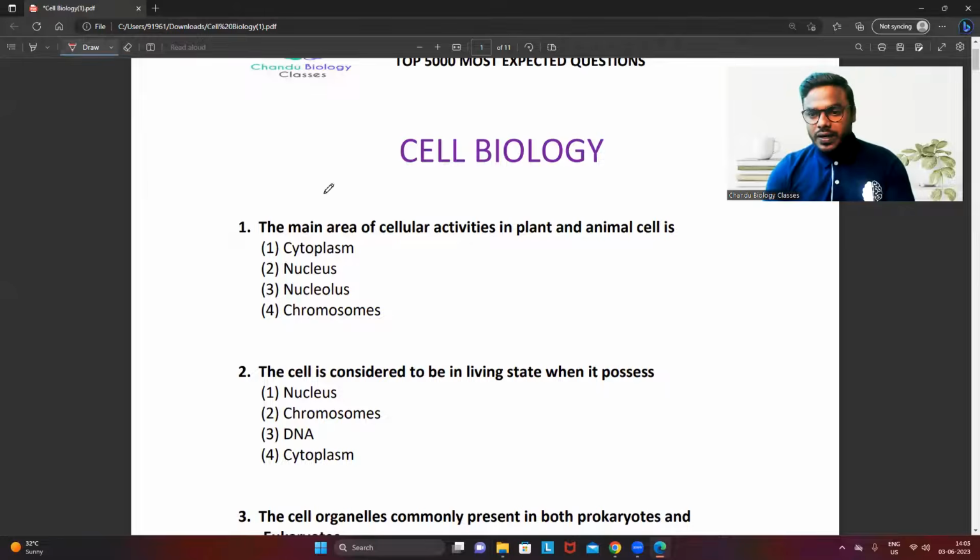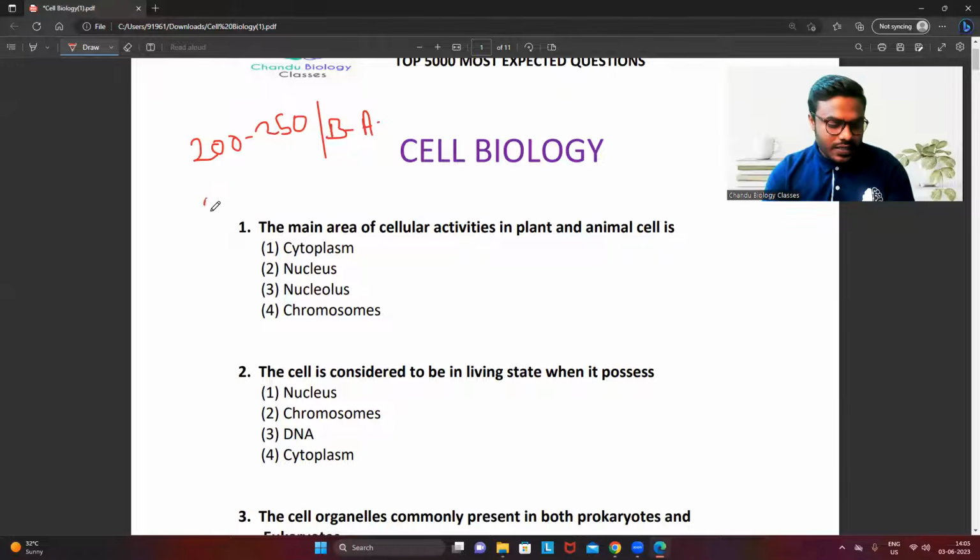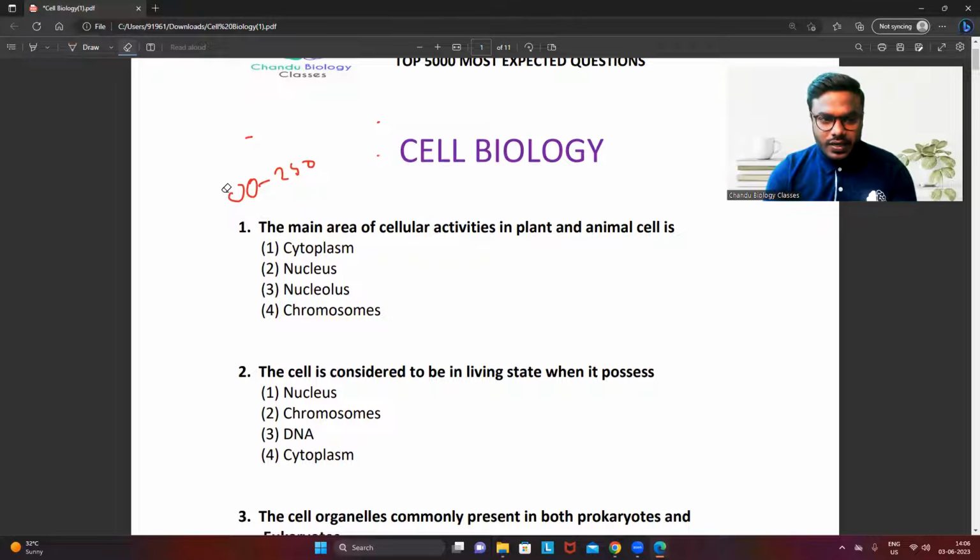So friends, in this particular chapter, I will solve 200 to 250 questions from only cell organelles, from the very basic level to the advanced level of questions. Similarly, friends, we will solve 200 to 250 questions from cell division and cell cycle regulation, from very basic to very advanced level. This cell biology, I will continue simultaneously along with plant physiology. It will take 5 to 6 classes to complete this chapter because it's a very big chapter. So in this particular class, we will study basic level as well as moderate level questions.